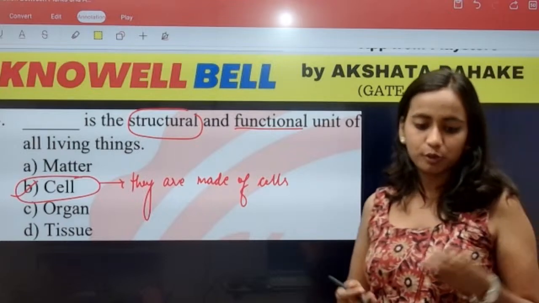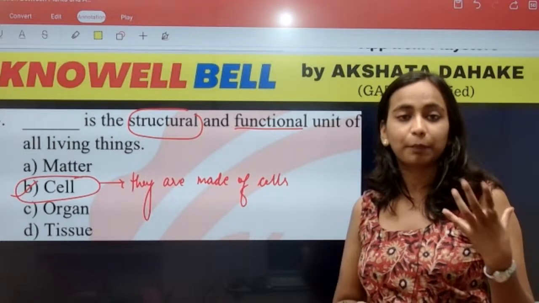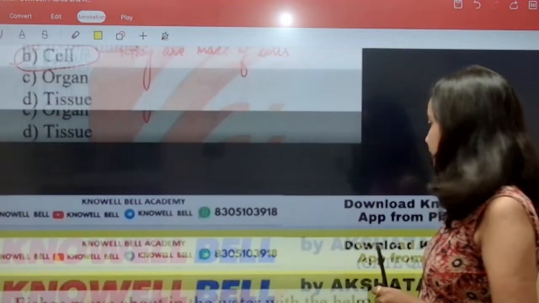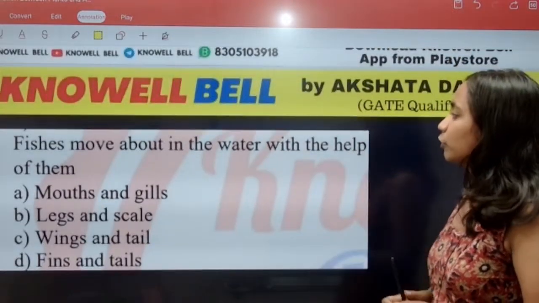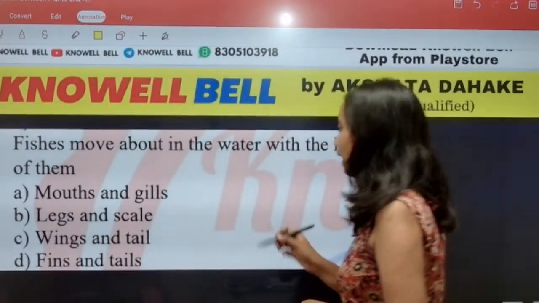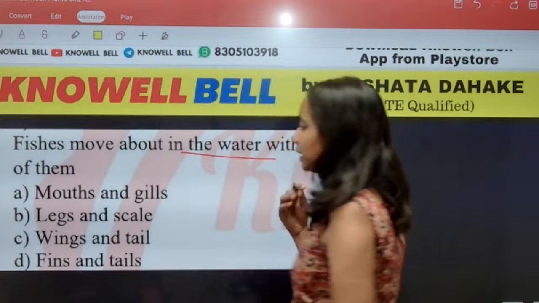Our body, any living being, we are made up of cells. Next after this is question number 5. Fishes move around in water with the help of. Fishes water में किससे move करते हैं?